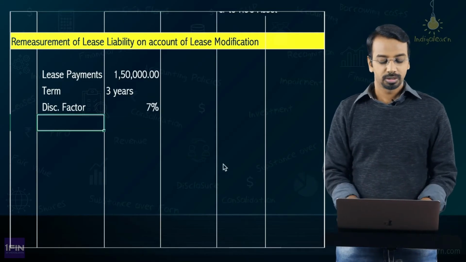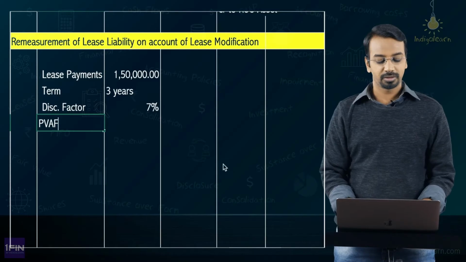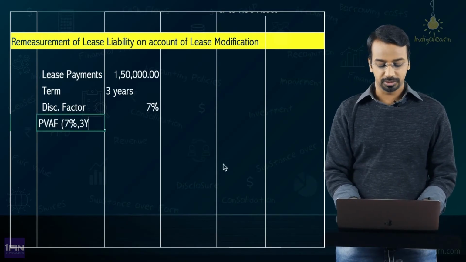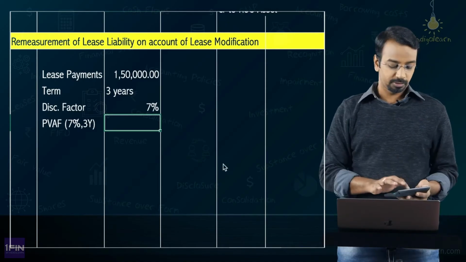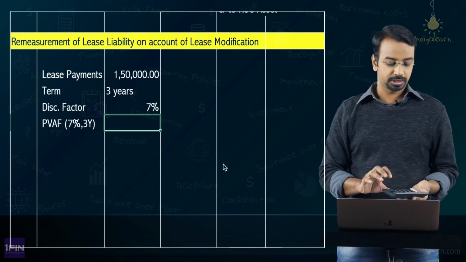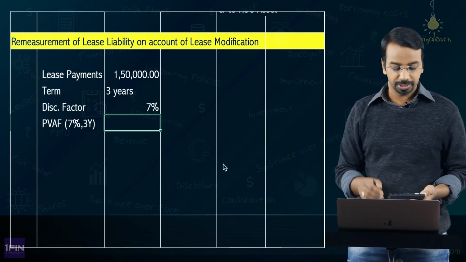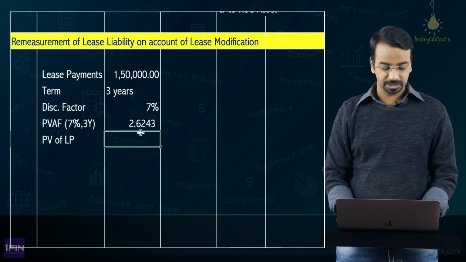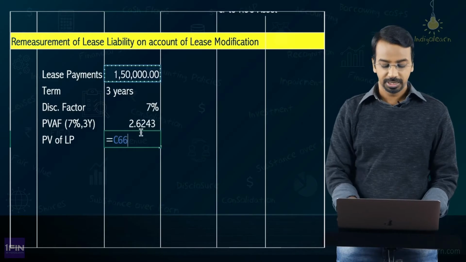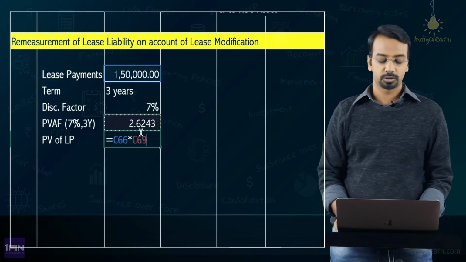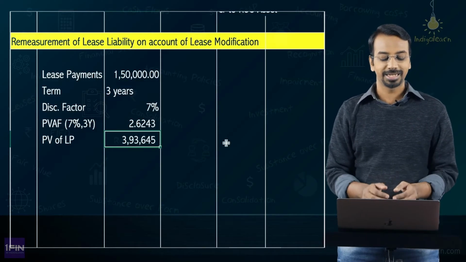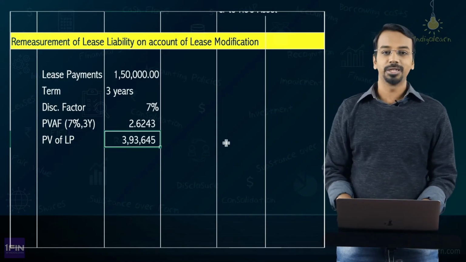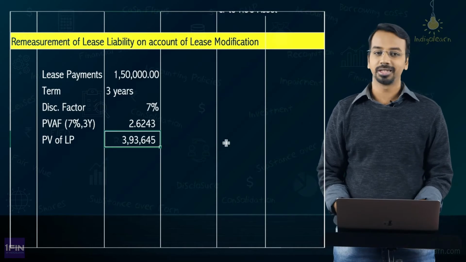So for this you just need to calculate the present value annuity factor of 7% for a period of 3 years. Let us do that. 1 divided by 1.07 once, twice, thrice, and you do a grand total, you get 2.6243. So what is the present value of lease payments? It is 1,50,000 multiplied by 2.6243, you get 3,93,645. Now this is the lease liability arrived at after considering the increase in scope.